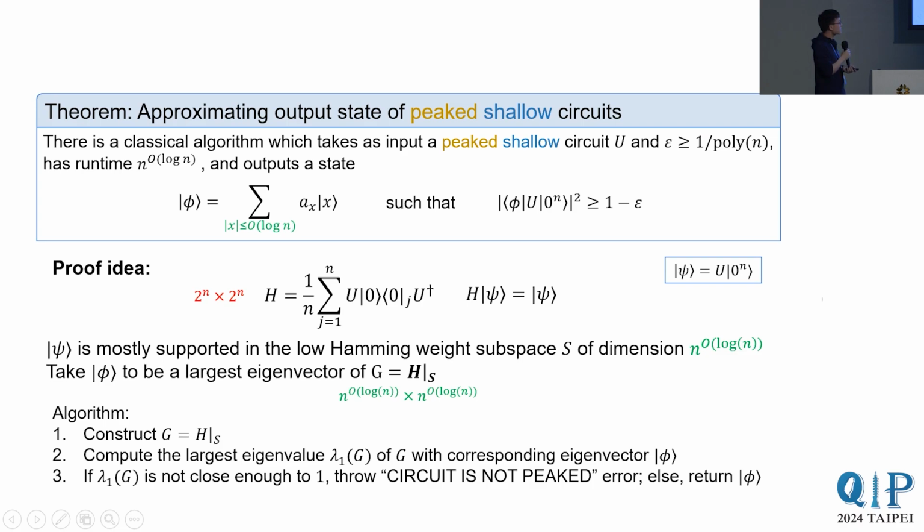Now, given access to this state phi as a big array of numbers, it should be clear how to do sampling and output probability estimation from here. Okay, this is how our general algorithm works. It's pretty natural, given this Hamming weight concentration property.